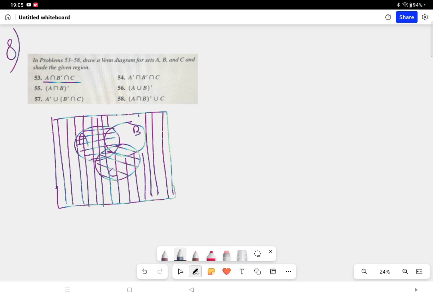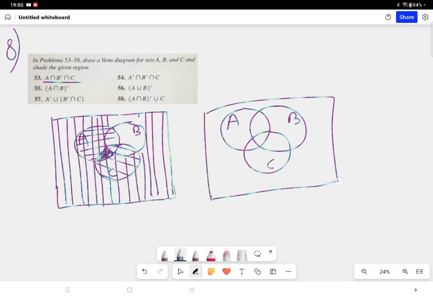Now which is that particular part which has got shaded all the three times? This much part. So this much part has got shaded all the three times. Looking closely, if I draw once again, this is A set, B set and C set. This is the universal set. This much part has got shaded. So for the first one, that is A intersection B complement intersection C, this is the shaded part.